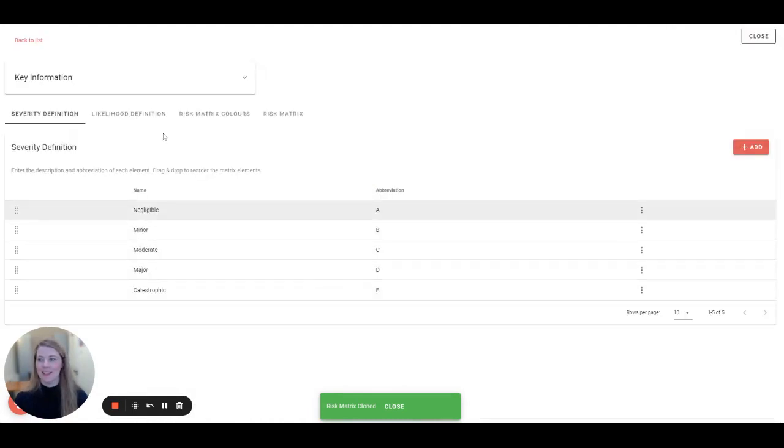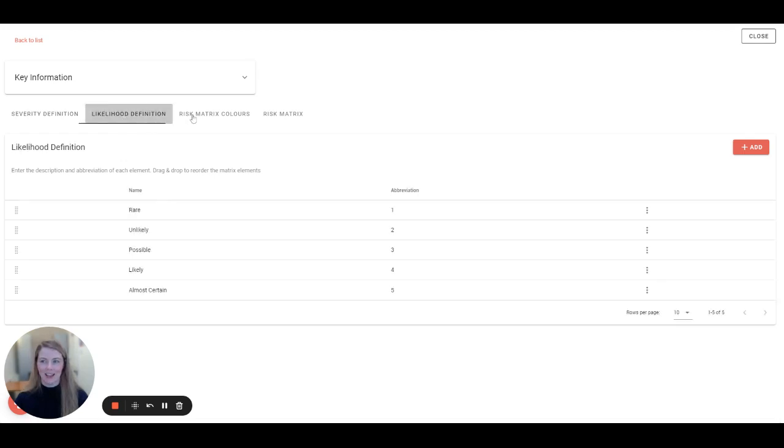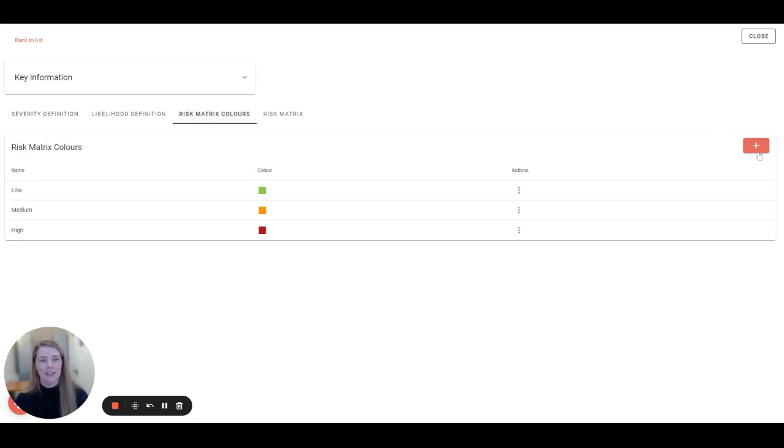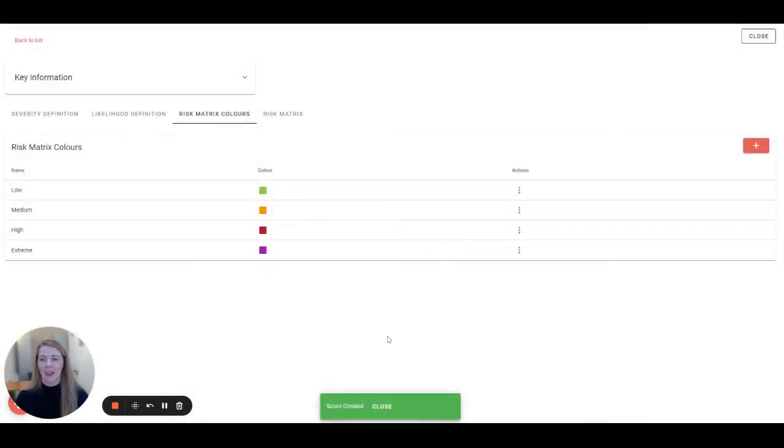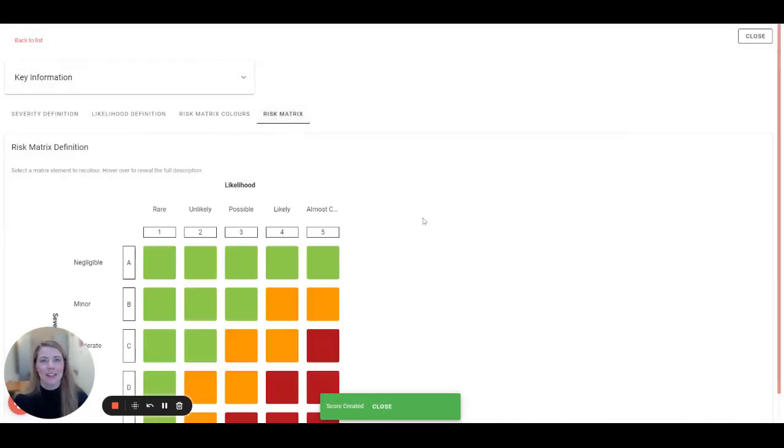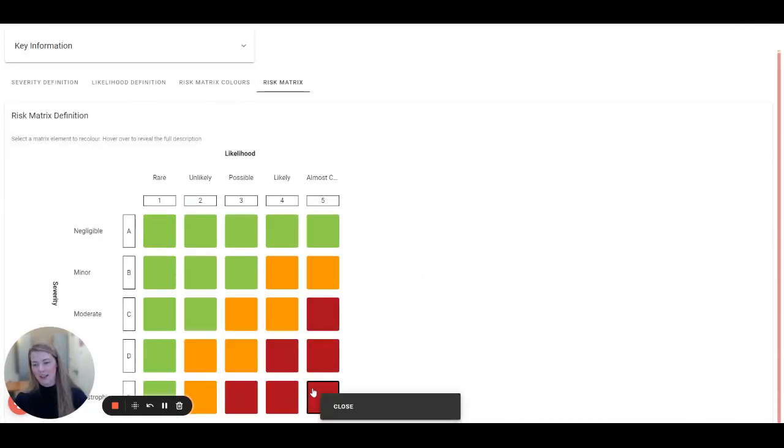Let's say copy there, and it will pop up down the bottom. Here you can edit the name and also the severity, the likelihood, the risk matrix colors. Let's add a fifth one on here in purple. And then you can go ahead and edit the risk matrix colors. I'll add my purple on there.